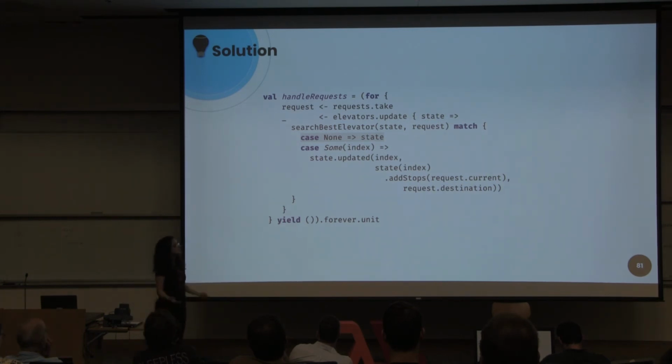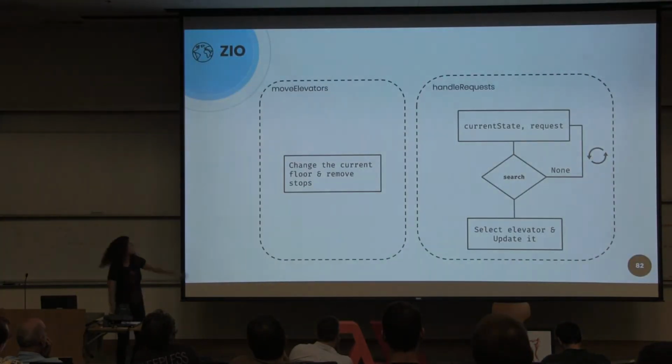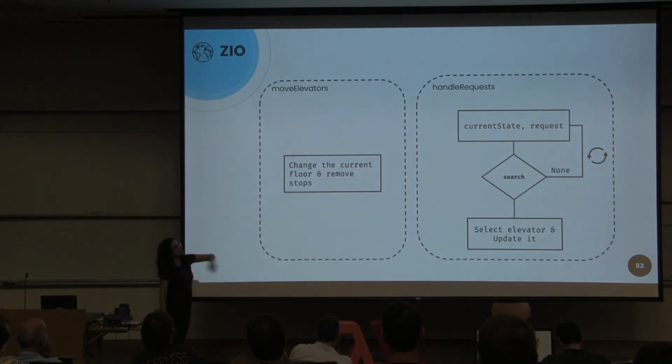We need to implement a recursive function that, when there is no available elevator, does that again and checks if there is now an available elevator that can serve this request.